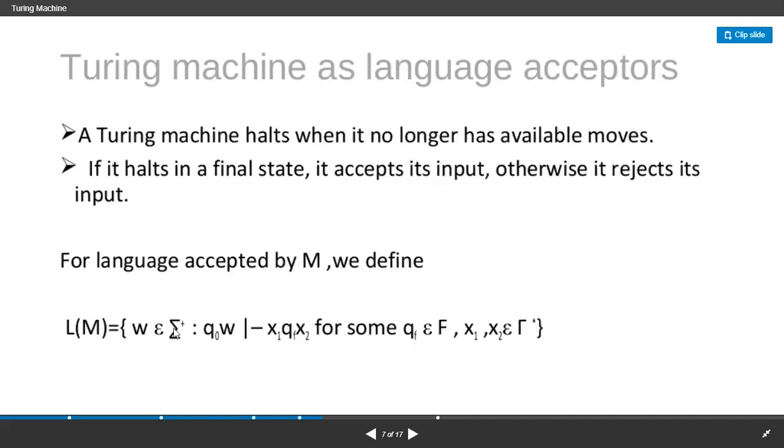L of M is equal to, open the braces, W, where W is the string, it always belongs to sigma. Why we put sigma means here it is the positive closure of the input alphabet, and the state with an input string W gives an input with the state along with an input. And where for some qf belongs to F, then both x1 and x2 belong to tau. That's the thing that is here for the Turing machine as a language acceptor.